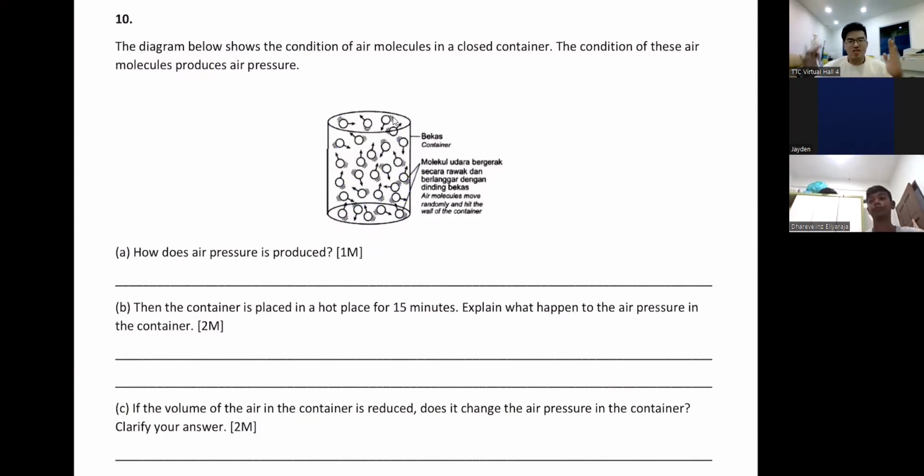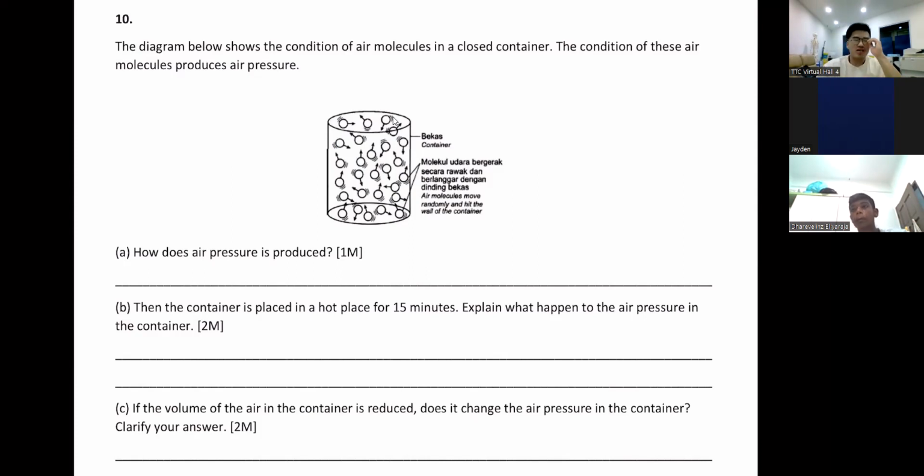This is your balloon. Imagine this is the wall of your balloon. Inside your balloon, you have air particles, right? When these atoms bang on this wall, you have millions of atoms, right? So these millions of atoms bang, bang, bang on this wall. This banging creates air pressure.